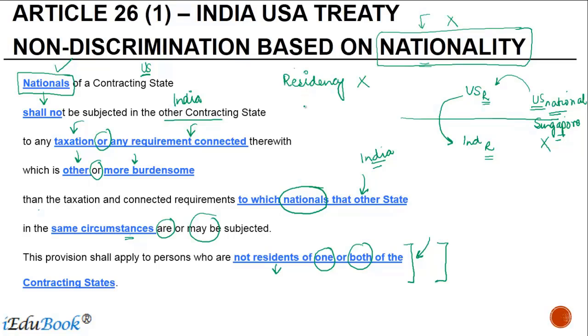Like I mentioned initially, some stateless person may also be there for whom Article 26 paragraph 2 or 24 paragraph 2 might be there, but it's not there in the India-US treaty. When we talk about nationality, the case of a PE is not covered here. Why? Because for PE there are specific provisions.